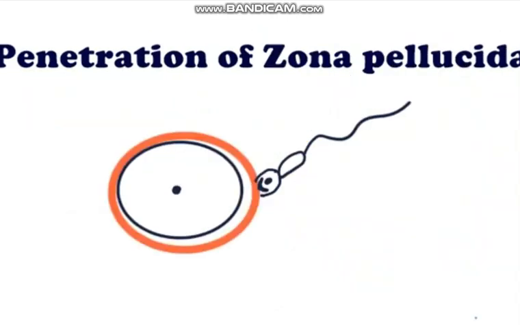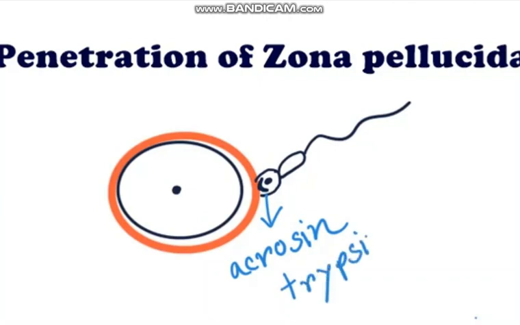It takes about 7 to 8 hours to complete this process, and after this penetration of the zona pellucida occurs. When the sperm penetrates through the corona radiata and reaches the zona pellucida, the acrosome reaction occurs. This reaction refers to the fusion between the membrane of the sperm and the acrosome, which will release the enzyme, trypsin-like substances. This enzyme then digests the zona pellucida, and then